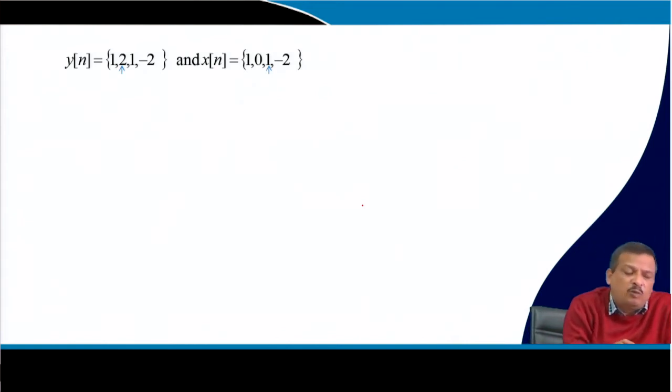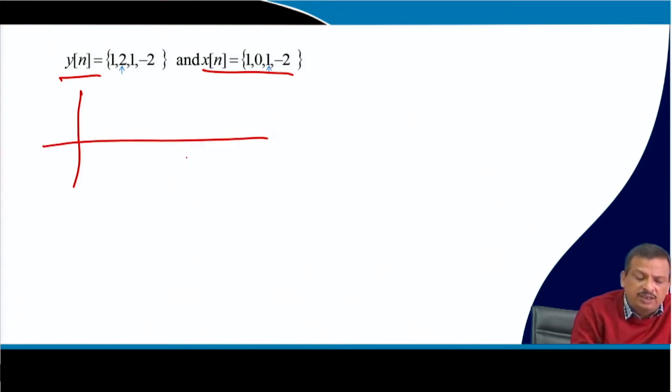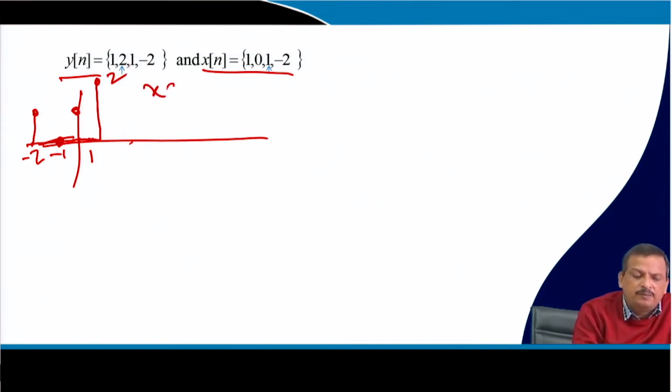Suppose I have a signal y[n] and a signal x[n], and the arrow indicates the 0th position. If I plot x[n], at the 0th position the sample value is 1, at minus 1 it is 0, at minus 2 it has value 1, at 1 it is 1, and at 2 it is 2. So, this is x[n].